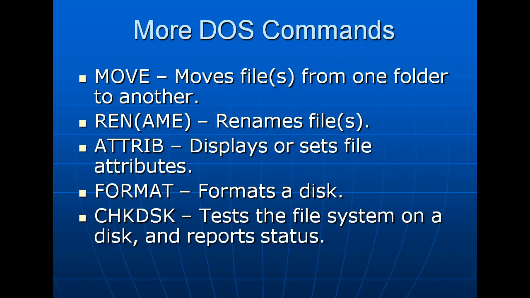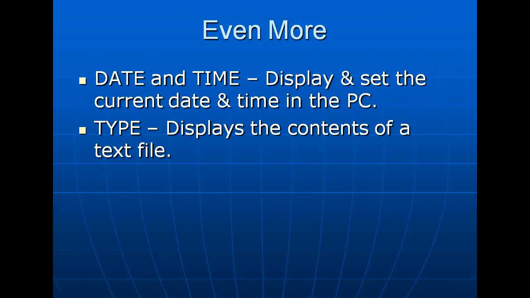The move command helps to move files from one folder to another. Ren renames files. Attrib displays or sets file attributes. Format command is used to format a disk. Chkdsk tests the file system on a disk and reports status. Date and time display or set the current date and time in the PC. Type displays the contents of text files.